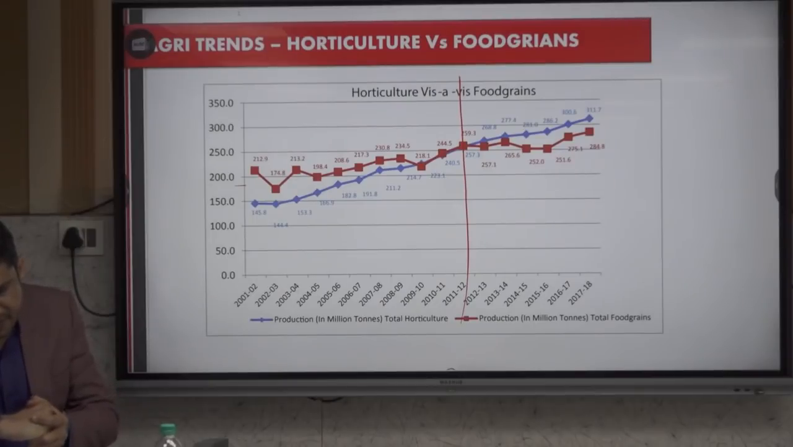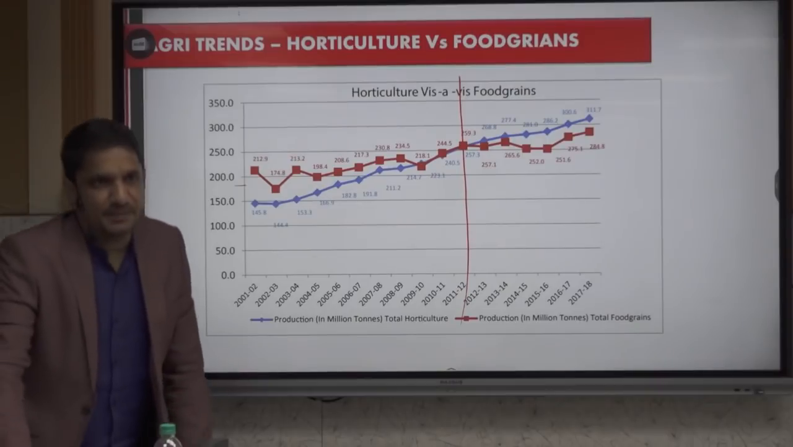Then we have significant expansion in acreage with respect to food grains. Then the production is 320 million metric tons. And the production of horticulture outpaced the production of food grain in 2012-13. This you need to remember. I'm expecting this statement this year: is the production of horticulture more, or the production of food grain more?